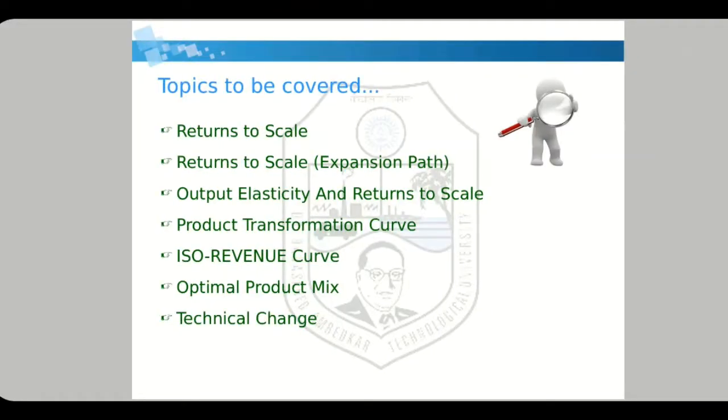In today's lecture, we will cover these topics: returns to scale, what is returns to scale, expansion path, output elasticity and returns to scale, product transformation curve, iso-revenue curve, optimal mix, and how technical change affects the production.